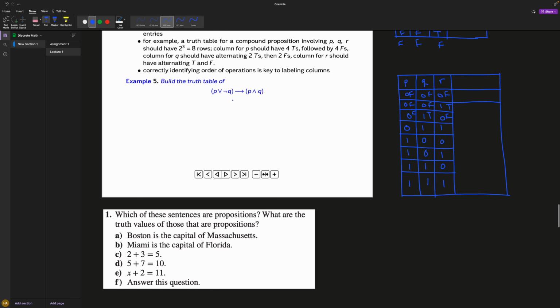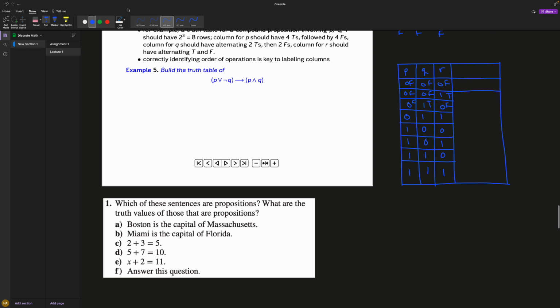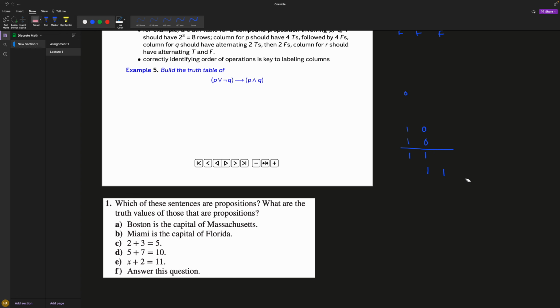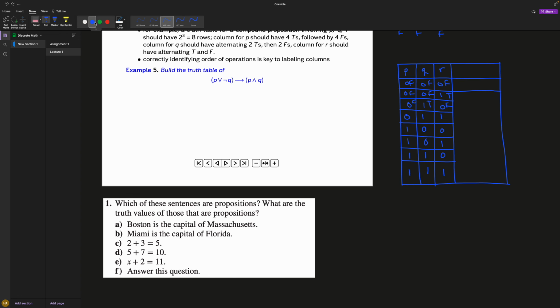Okay, so build the truth table for this. Let's do that. I'm going to remove this. If you want it, take a picture. Actually, let me return that. I can just fit it in here. So, a truth table for this. The first thing is to have the variables P and Q, and any other variables, put them in. Since there are only 2, we only need 4 rows. Actually, I'll leave those for later because we have more things to fill in.